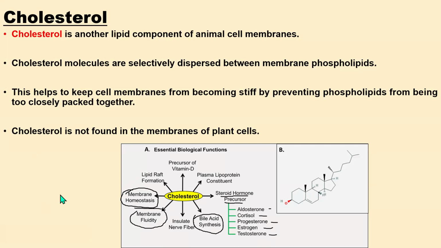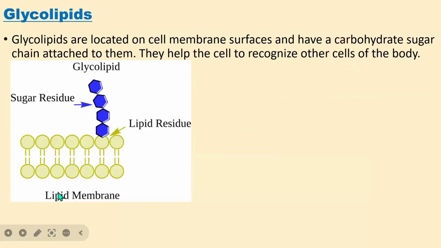The next thing after cholesterol is glycolipids. Glycolipids are located on the cell membrane surface and have a carbohydrate sugar chain attached to them. So glycolipids are those lipids on the membrane surface that have a carbohydrate sugar chain attached to them. They help the cell to recognize other cells of the body.